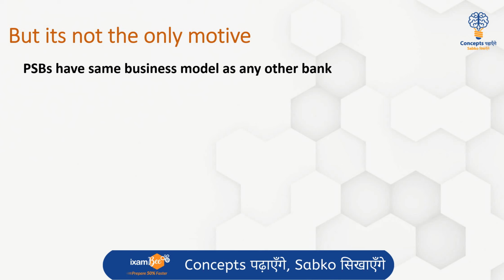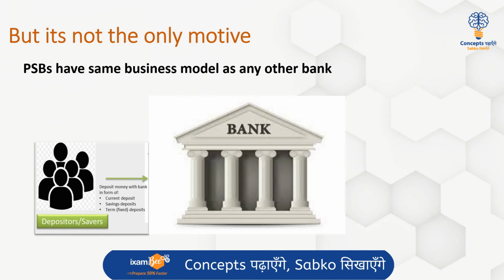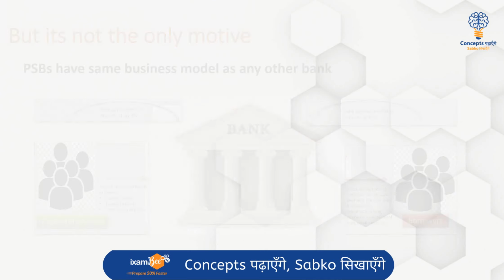So in the first video that we had done on understanding the financial statements and the bank's balance sheet, I had explained the business model of the bank, and as per that business model, it holds true even for the public sector banks, which is that the bank accepts deposits from the various savers and public and pays interest to them, while on the other side that money is used to lend to various borrowers, on which the bank earns profit and interest, right? So that is the simple banking model which is also followed by the public sector banks.